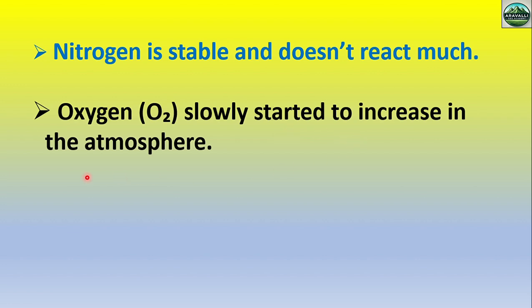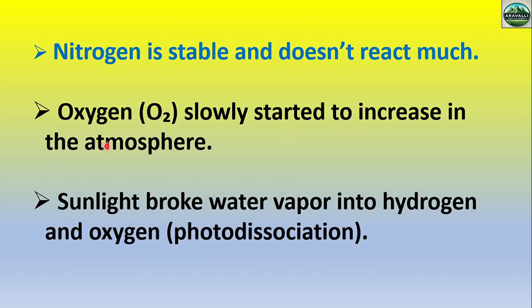Oxygen slowly started increasing in the atmosphere. In the early atmosphere, sunlight broke the water vapor into hydrogen and oxygen. After breaking the water vapor, hydrogen and oxygen were formed, and this process of breaking is known as photodissociation. Remember this terminology: photodissociation.